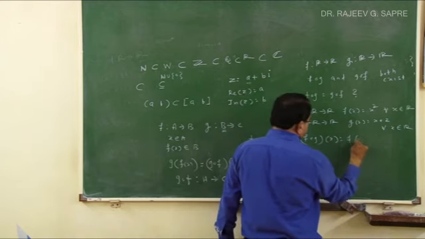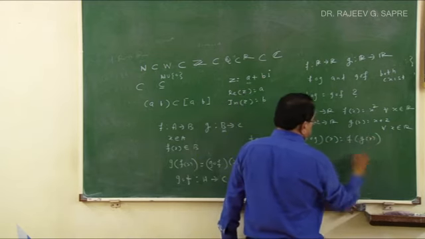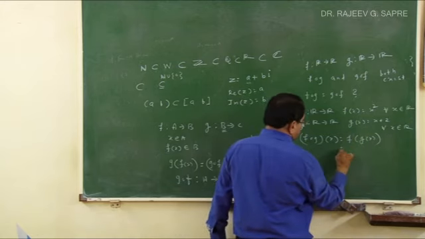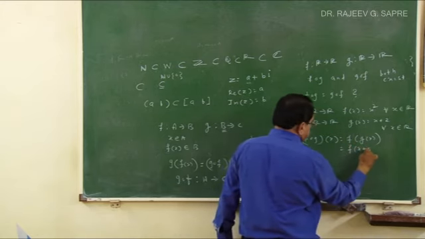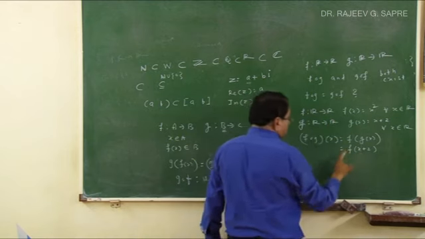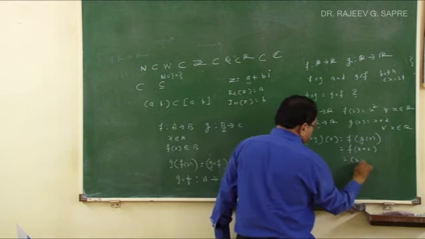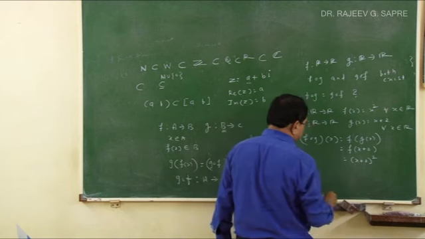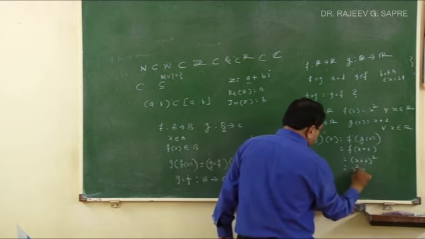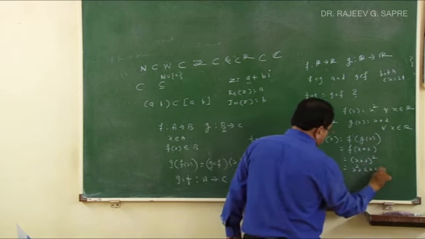It is f of g(x). What is g(x)? x plus 2. So it will be f of x plus 2. Now what is f(x)? x square. So f of x plus 2 is (x plus 2) whole square, which is x square plus 4x plus 4.